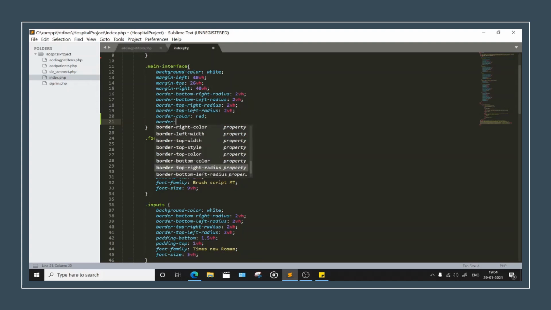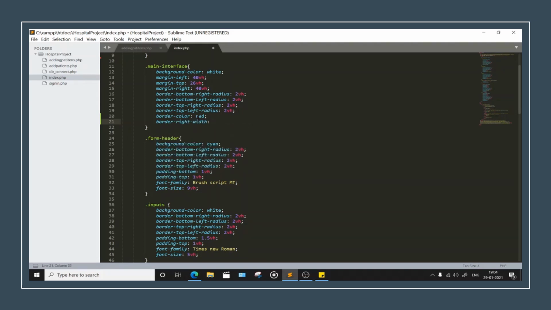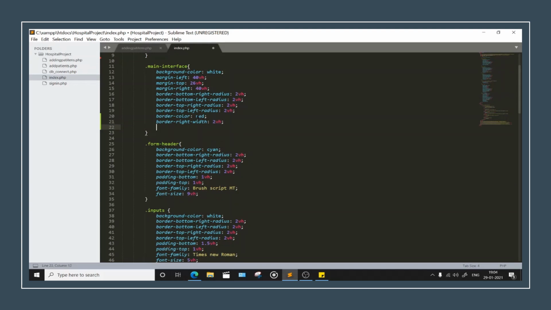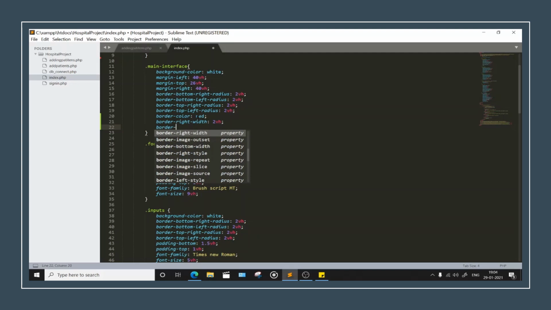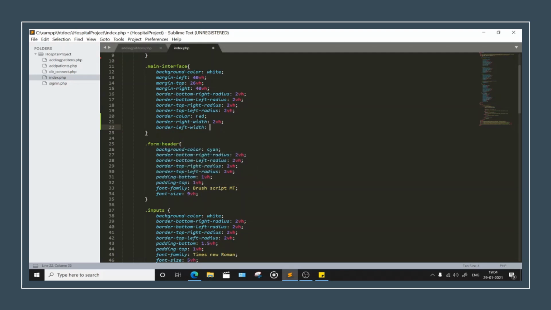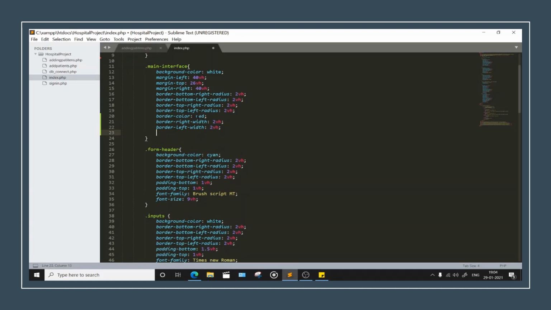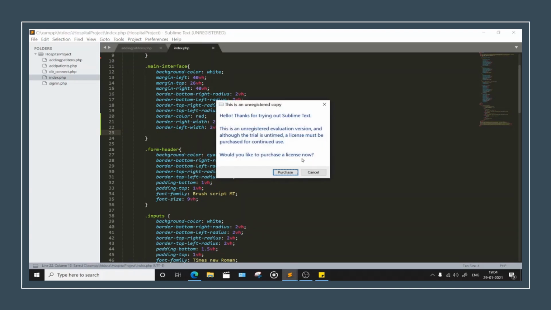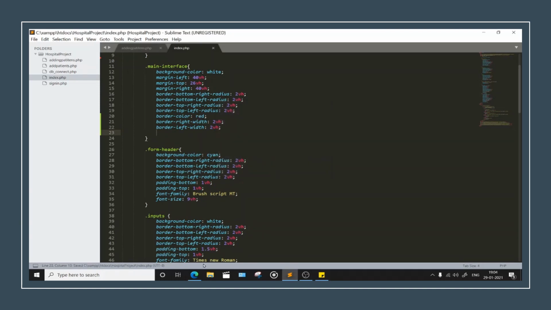border weight, border width. Better is right width, because what happens is sometimes we get something like this, but we go for width and it takes many arguments, so we are just confused which to keep when, right? So this is the better one, border dash left dash width 2vh. Okay, this is enough. You can just go ahead for top and bottom.